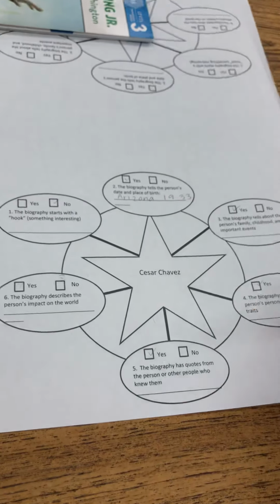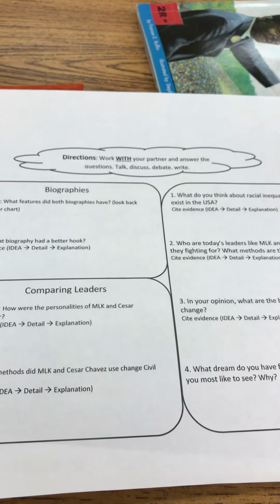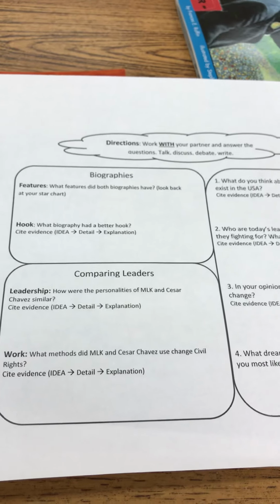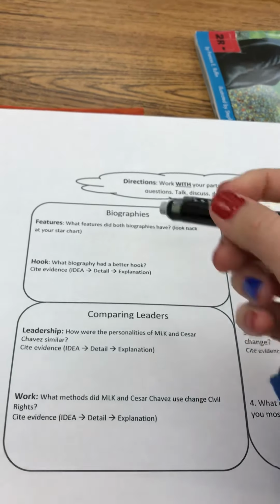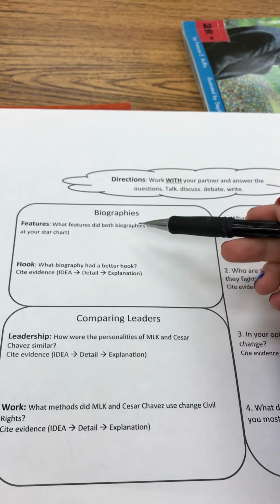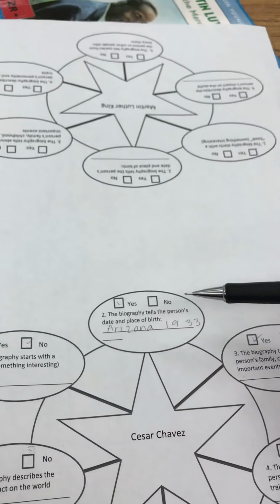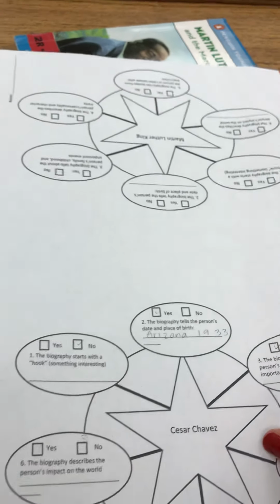Okay, once you're done answering these questions and your partner's done answering those, there are some questions on the back. So with your partner, you need to answer these questions. So you're going to answer, talk, debate, discuss, and write. So what features did both biographies have? So look at your star chart. So I'm going to look and see, they both had a hook. They both talked about the date and place of birth.